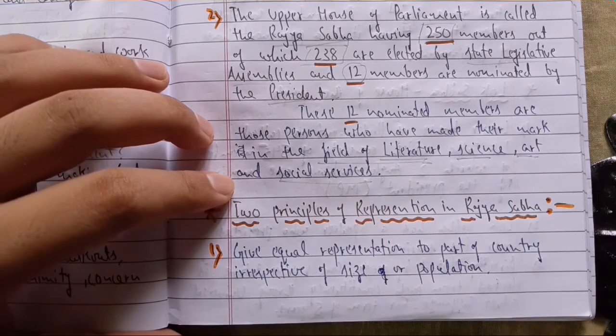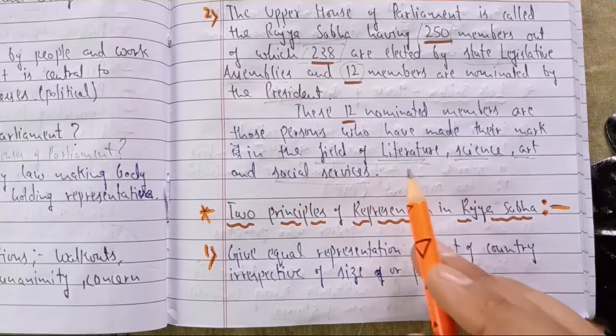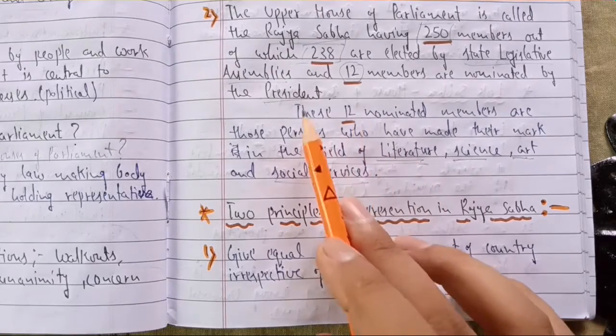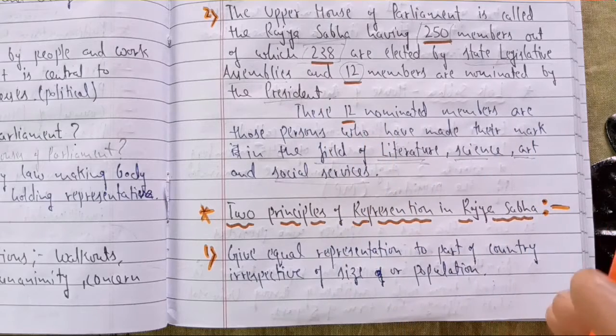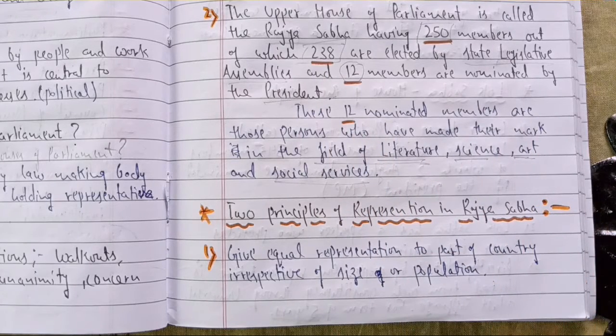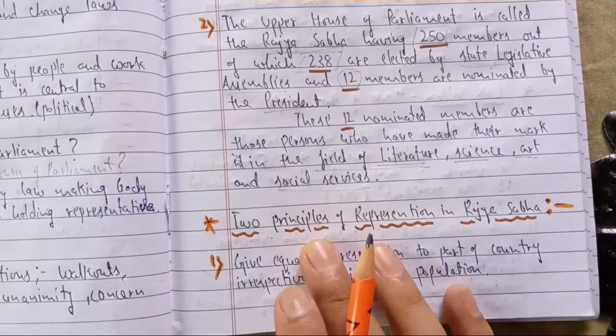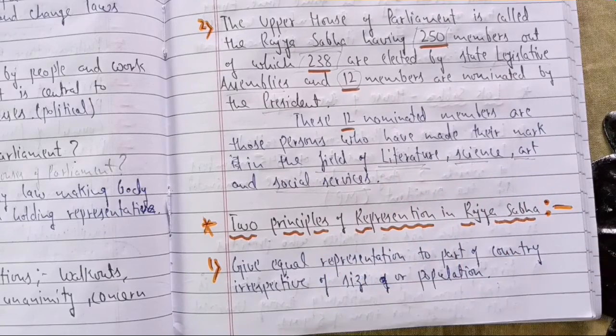These are some of the areas from which different personalities who have achieved glory in their work, and through their work have done so much for the country, are nominated by the president as members of Rajya Sabha. So there are total 12 members nominated by the president. They are very important, or we could say very famous, personalities in the fields of literature, science, art and social services.